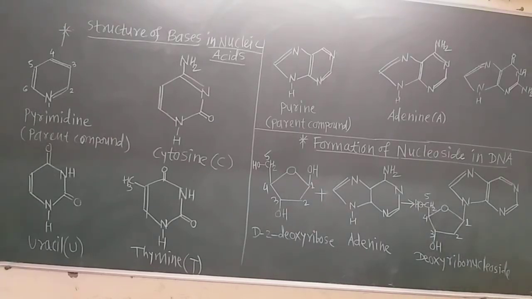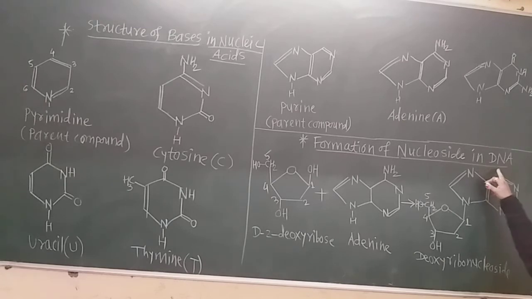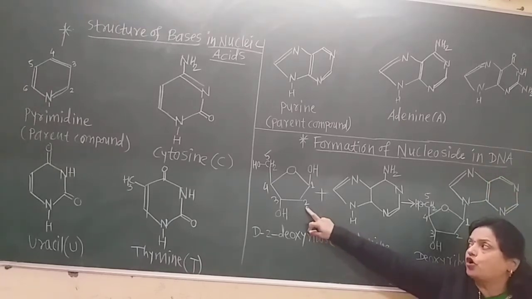When we draw the structure of the nucleoside in RNA, the sugar unit has the OH group on the second carbon atom. As for the formation of the nucleoside in DNA, DNA means deoxyribose nucleic acid, so the hydroxyl group on the second carbon atom is not there.